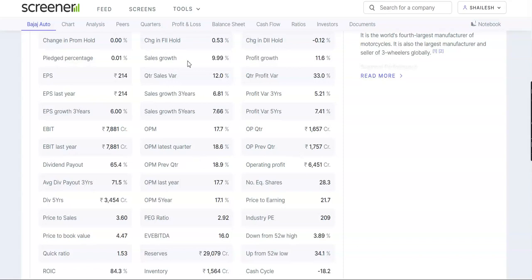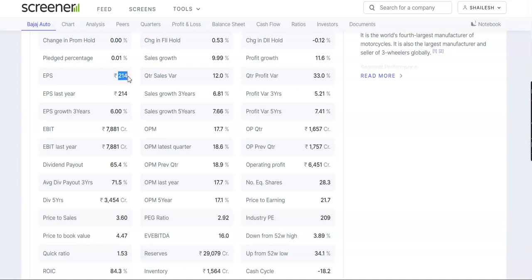Now if we look into the sales growth CAGR, for this year it is 9.99 and profit growth is 11.6. This depicts how exactly the company will be able to double our capital. If we divide 72 by that, we get the number of years it will require for the company to double our capital. So EPS is